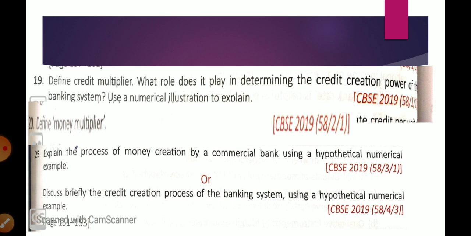You can see here in 2019 and one more year there is the question: define credit multiplier. What role does it play in determining the credit creation power of the banking system? Use a numerical illustration to explain. Now in 1 mark, define money multiplier. Next, explain the process of money creation by the commercial bank using a hypothetical numerical example. It is a 3 marks question. Next, discuss briefly the credit creation process of the banking system using a hypothetical numerical question. So this is a 6 marks question.